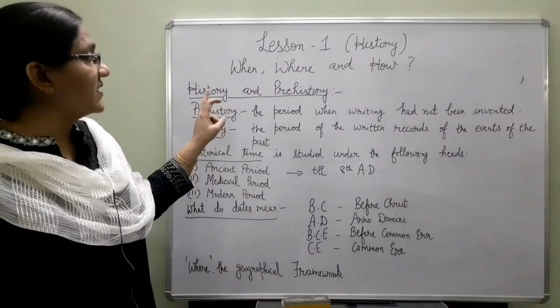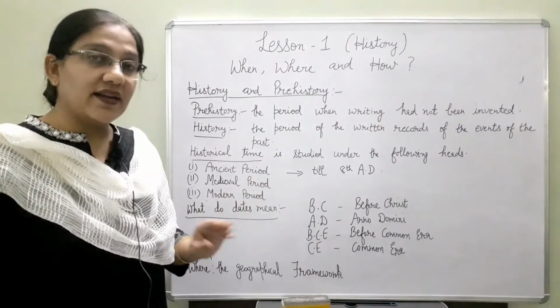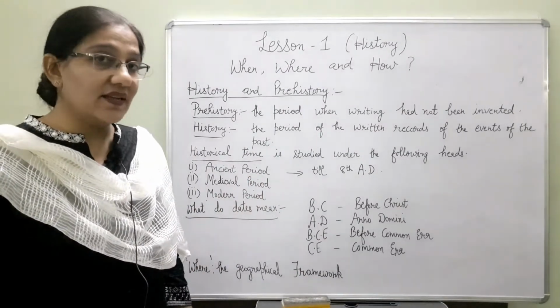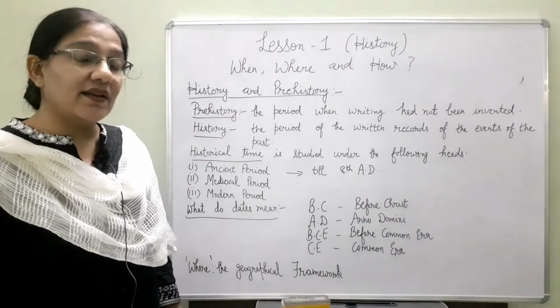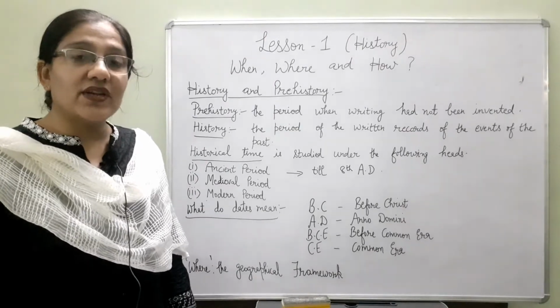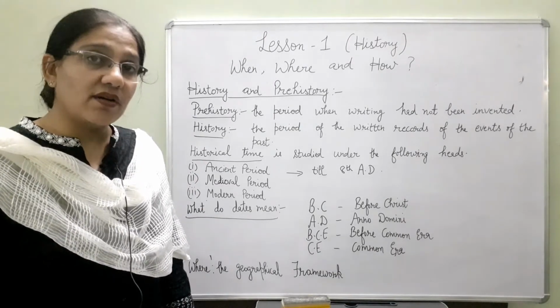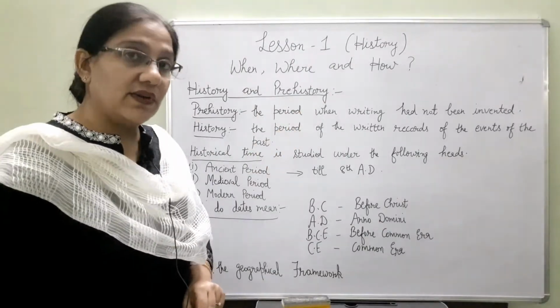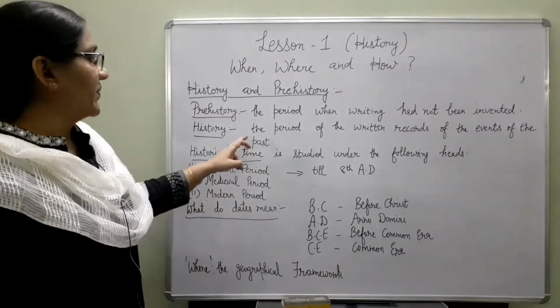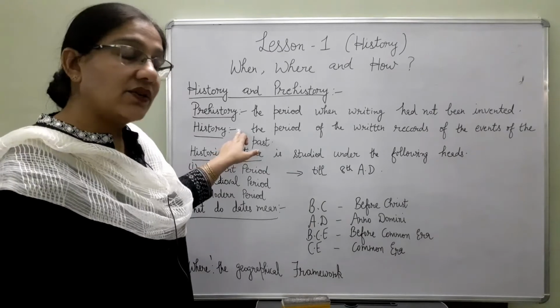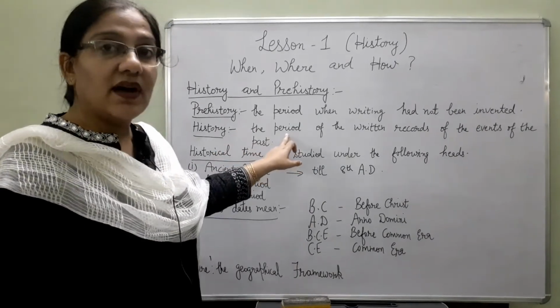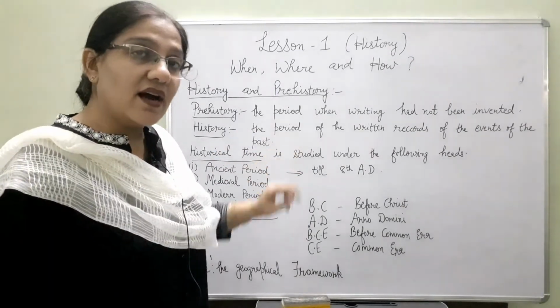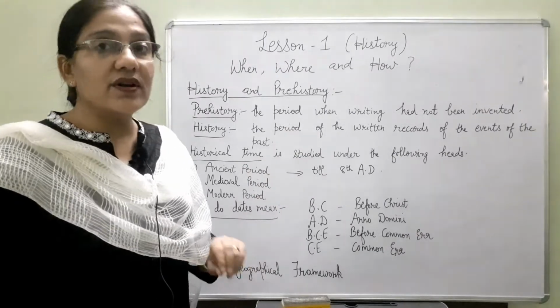History is divided into two categories, history and prehistory. What is prehistory? Prehistory is the time when man had not learnt the art of writing, the period when writing had not been invented. And what is history? The period of the written records of the events of the past, when man had learnt the art of writing, that period is called history.